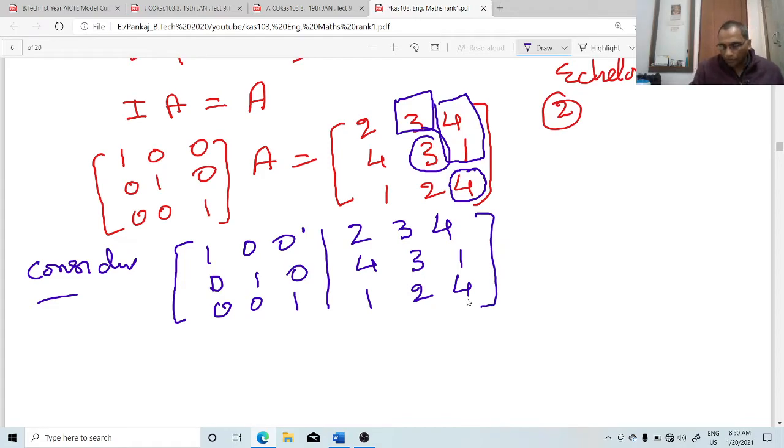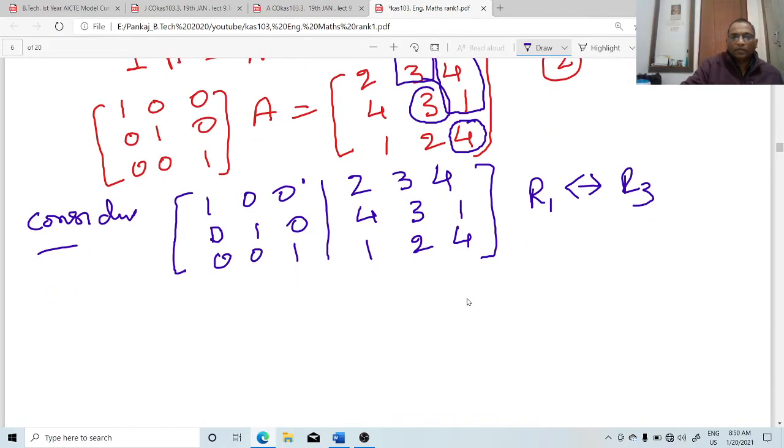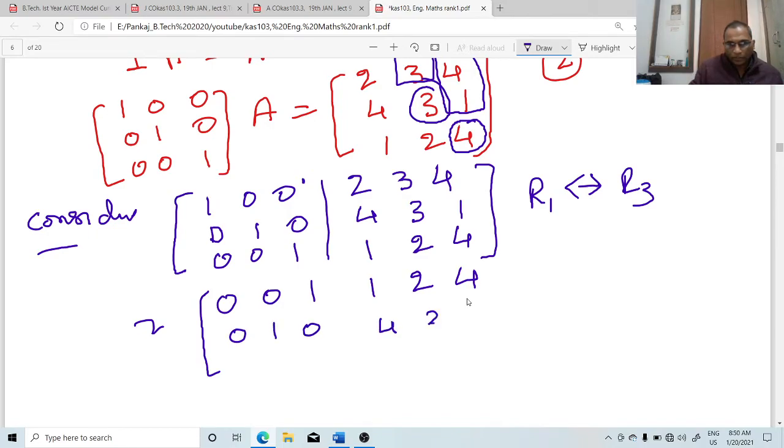Now both operations will be simultaneous, no problem. So apply the operation R1 interchange R3. Do the R1 R3 interchange, what will happen? You can write this 0, 0, 1, 1, 2, 4, 0, 1, 0, 4, 3, 1, 1, 0, 0, 2, 3, 4. The first step.